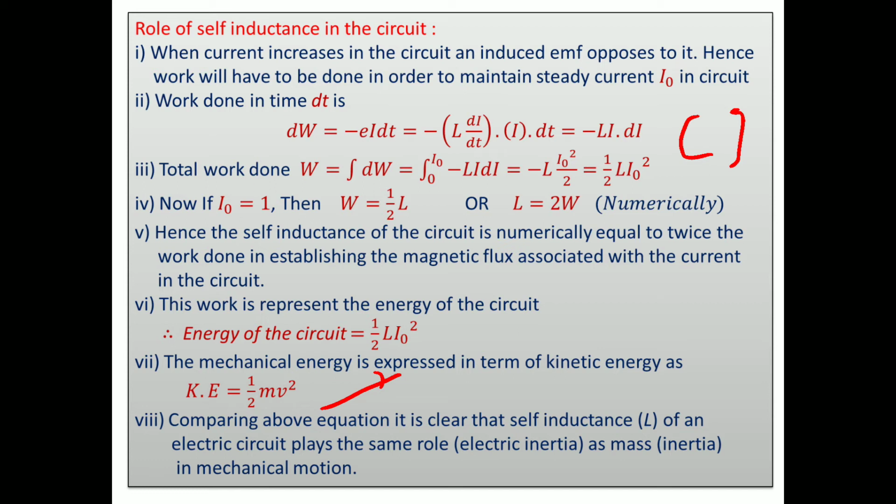Thereafter, here velocity is there, and here I0 means there is a flow of charges, the rate of flow of charges. This is the current. These formulas are almost analogous and the same. Comparing the above equations, it is clear that self-inductance L of an electric circuit plays the same role, electric inertia, as mass inertia in mechanical motion.